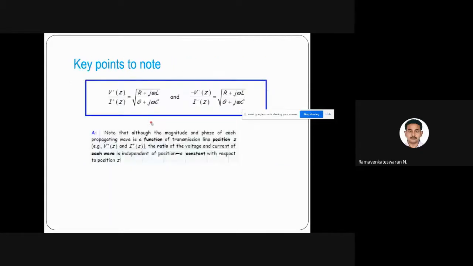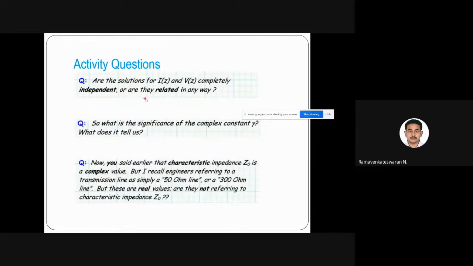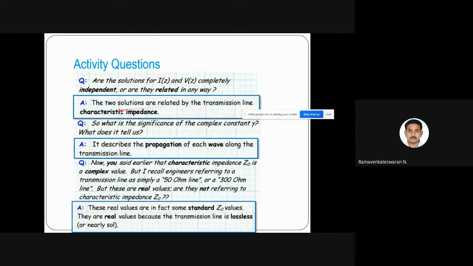And there is another 10 minutes. What is the answer for this? Or the solution of I, is it completely independent? It is related with V by I, which is the characteristic impedance. And what is the significance of the complex constant? It is the propagation constant; it describes the propagation of each wave along the transmission line, how it is propagating.